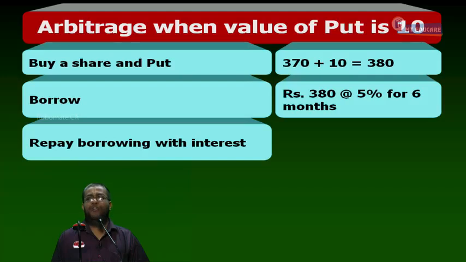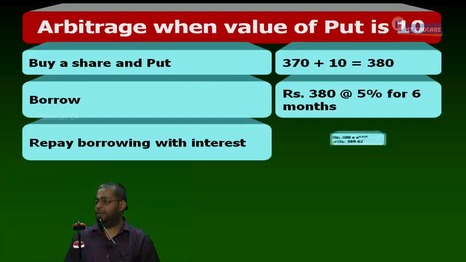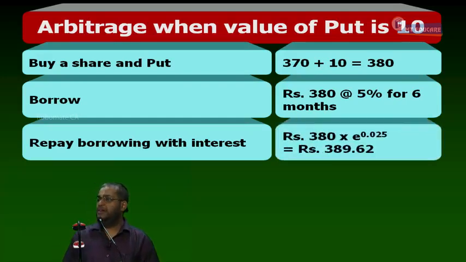380 into, what compounding do I go for? Continuous compounding. 380 into e power, 6 by 12 into 0.05. I deposit for 6 months at 5%, so 380 into e power 6 by 12 into 0.05, which is equal to 380 into e power 0.025. 6 by 12 into 0.05 gives you 0.025.